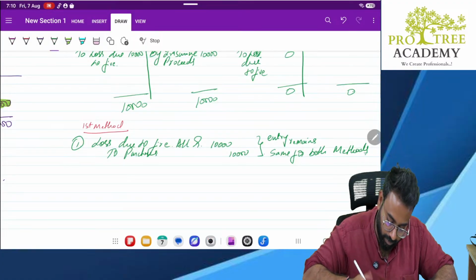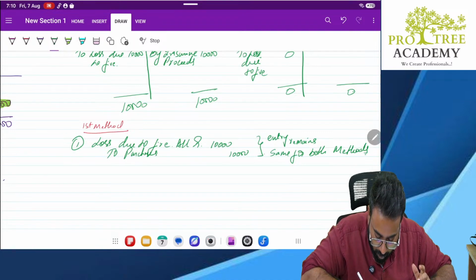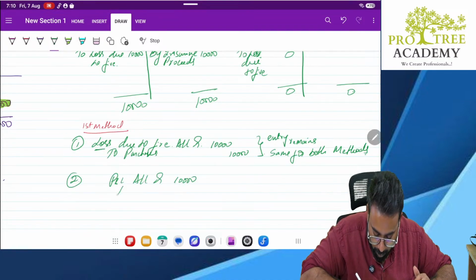Okay. Second entry will be, I will transfer this loss to P&L account. So P&L account debit 10,000 to loss due to fire.